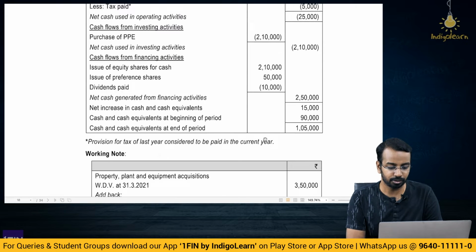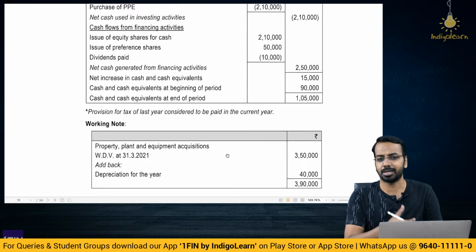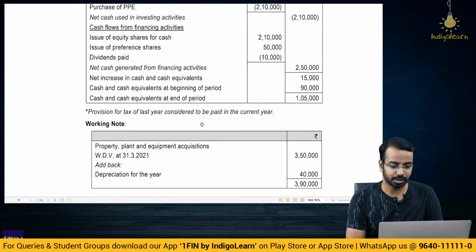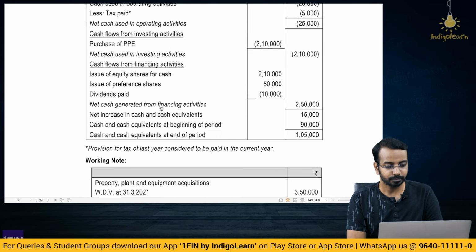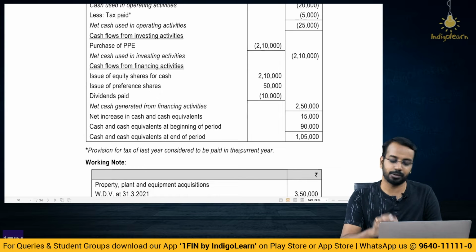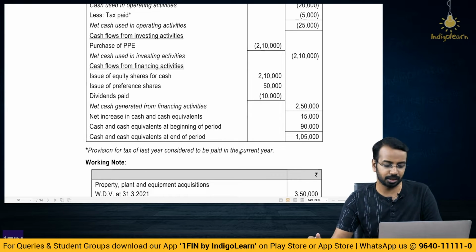You have to prepare a working note. You can prepare it in a statement, but I prefer a ledger format because that is easier to understand. Then issue of preference shares for cash, we have already discussed it. Dividend paid is an outflow, and that gives you the net increase, and you can do the reconciliation of the beginning and the closing balance. Very, very simple question, again, nothing complicated.